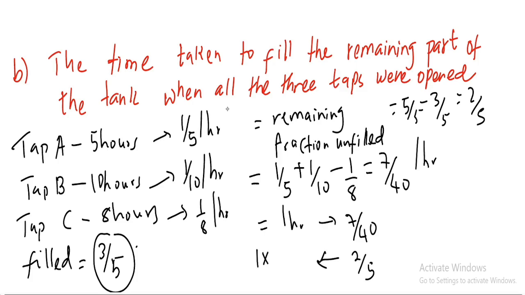So 1 hour, 1 times 2 over 5, divided by this one, which changes to multiplication times the reciprocal, 40 over 7. So 2 over 5 times 40 over 7 just gives you 16 over 7.